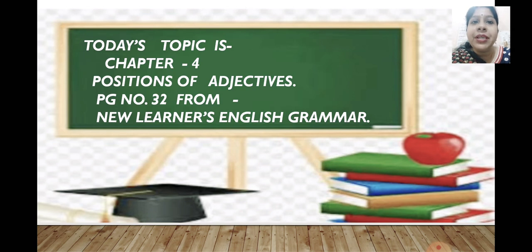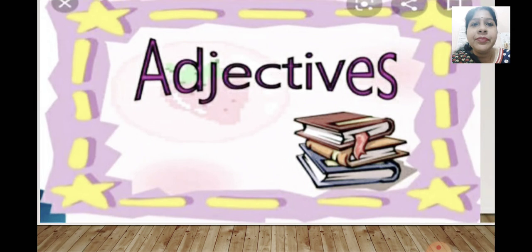Today's topic is chapter number 4, Positions of Adjectives. That is on page number 32 from New Learners English Grammar. So get ready with your books. Today's topic is adjectives. Can you tell me what is an adjective?